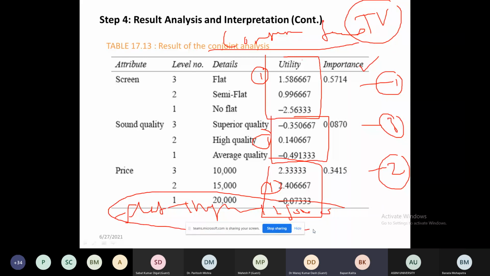And while looking at importance, we have seen that we should focus more on the screen. Then we talk about the price and the sound quality. No doubt they are important, but not as important as compared to the screen and price. This is the analysis we have to explain. Any doubt after this?